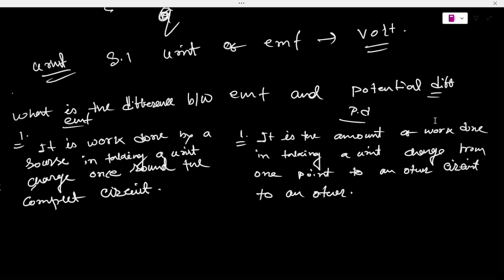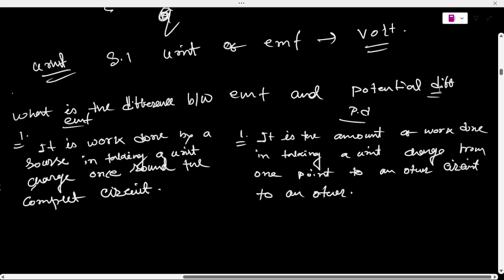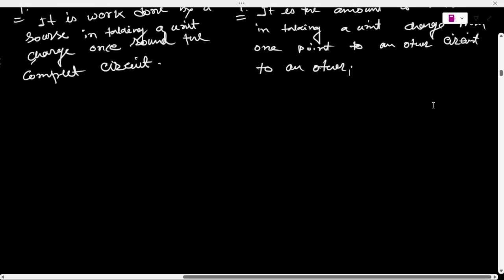At the same time, potential difference may exist between two points of a closed circuit. It is not sure that it will happen or not.